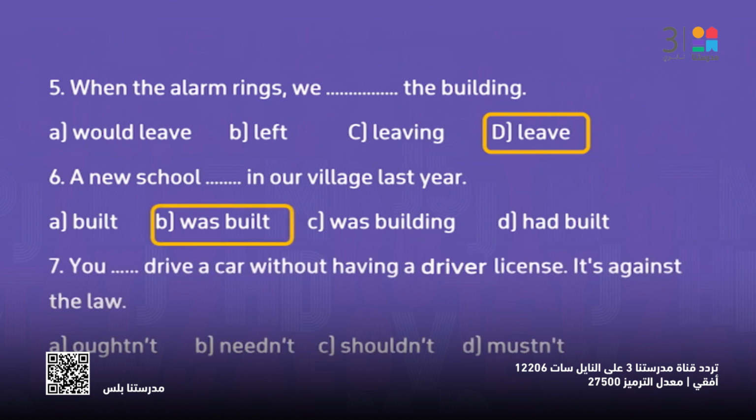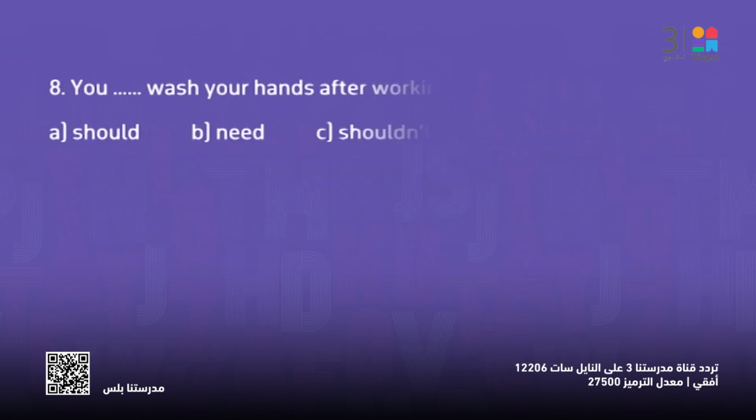Number 7, you drive a car without having a driver's license. It's against the law. So if something is against the law, what do I have to choose? It has to be must or mustn't. So here you mustn't, of course, drive a car without having a driver's license.